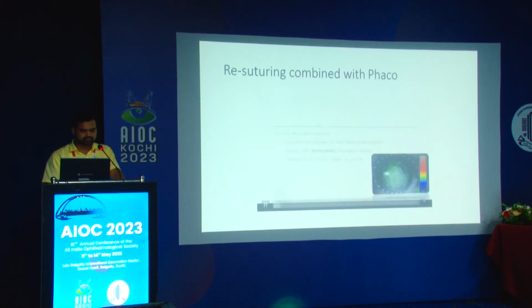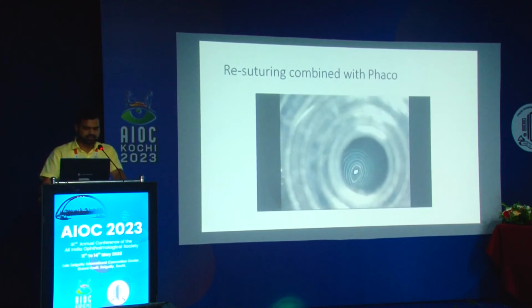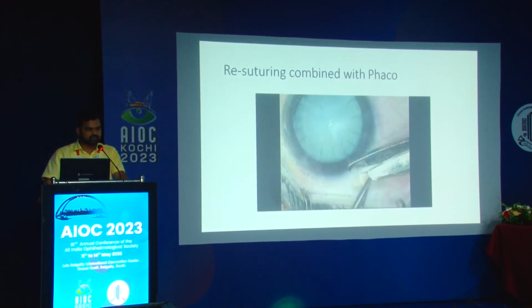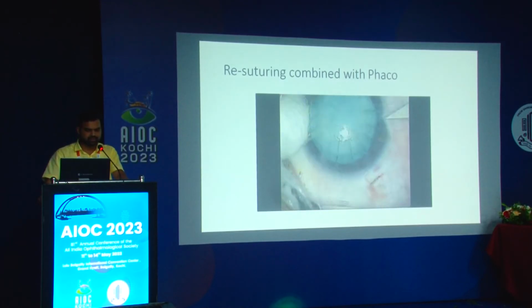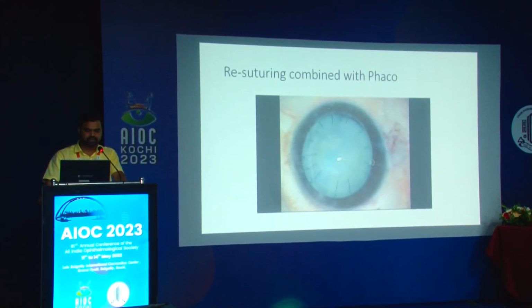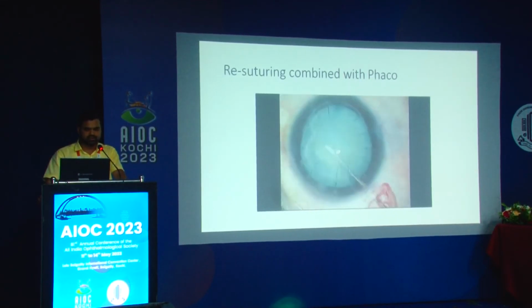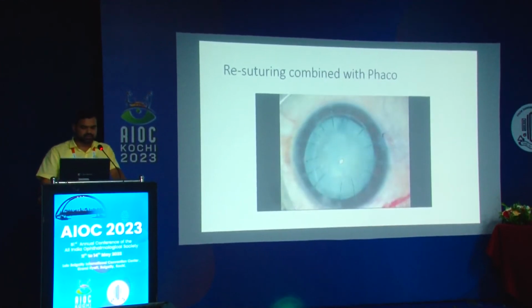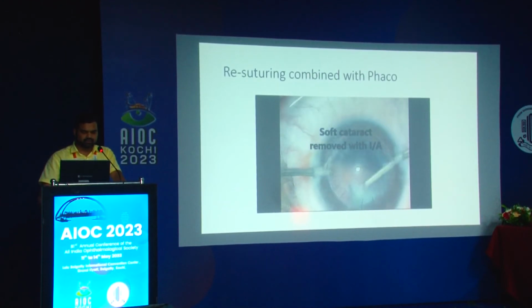So to correct it, we adopted an approach of resuturing combined with phacoemulsification. As you can see, the sutures are so distorted. The graft was clear, so we thought we have to retain this graft. So we started with a scleral corneal tunnel incision, as I said before, and then the cataract surgery was done protecting the endothelium, and then making a rhexis. As this was a 20-year-old female, the cataract was not very hard, so just by doing irrigation aspiration, we got away with this cataract.